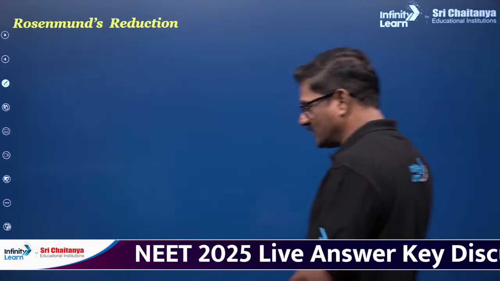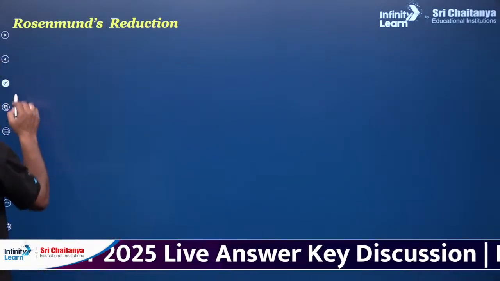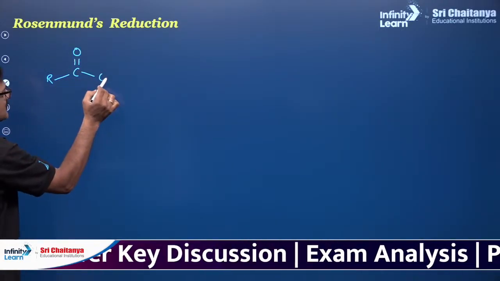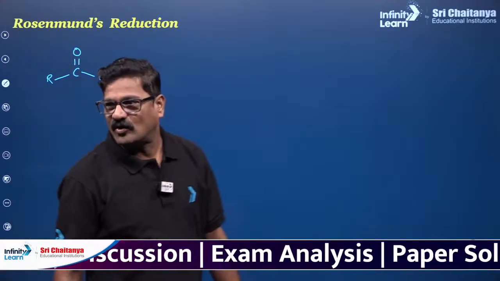Next, Rosenmund reduction. What is this Rosenmund reduction? It's pretty simple. This is RC double bond OCl, this is acid chloride.